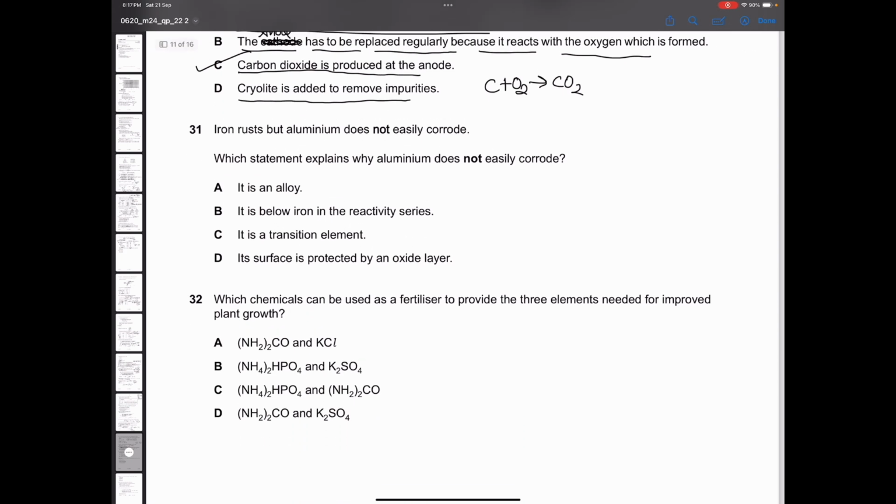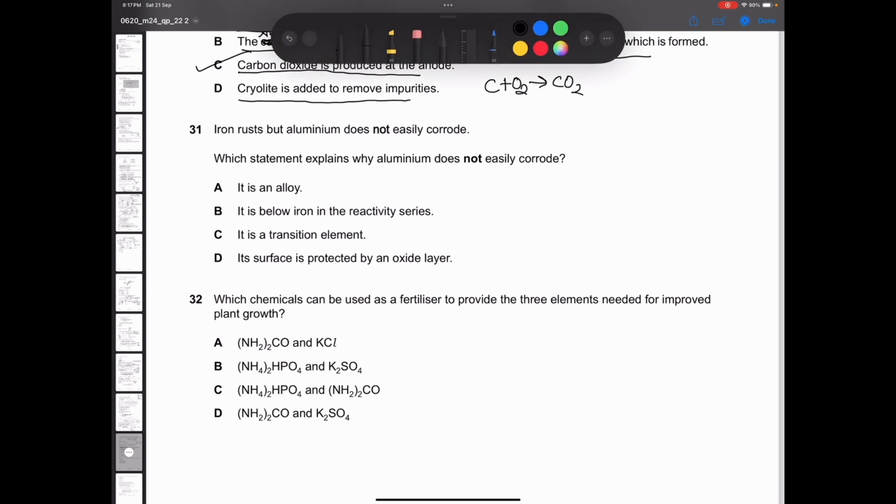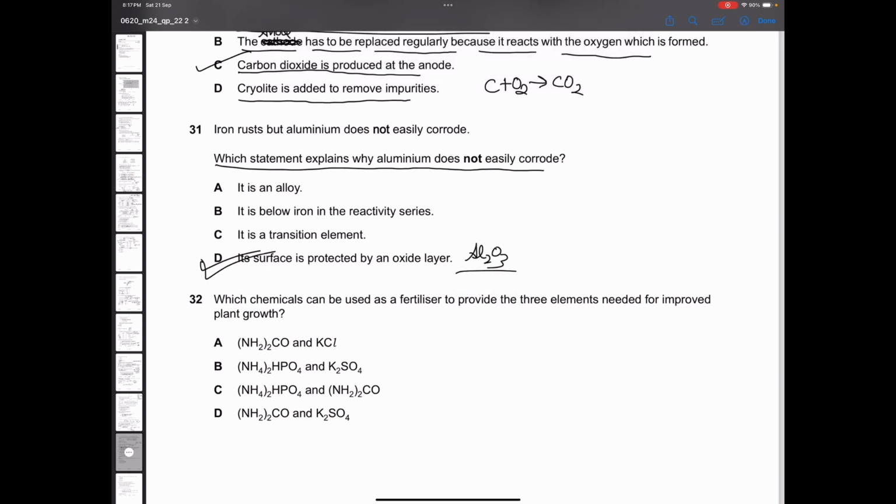Iron rusts, but aluminium does not. We know this, that aluminium has a layer of oxide on it. So now they're asking which statement explains why aluminium does not easily corrode. So most of us already know the answer. It is protected by a layer of oxide, and the layer of oxide is aluminium oxide. So option D is the correct one.